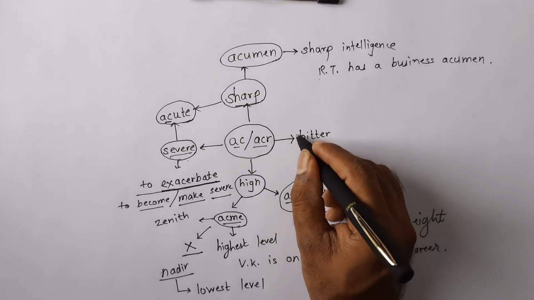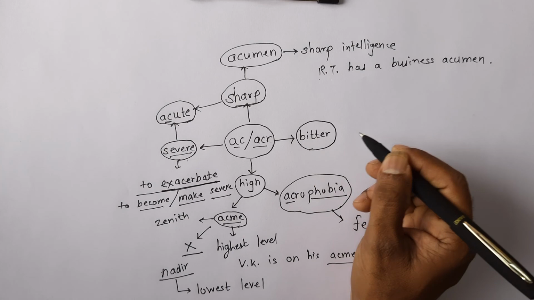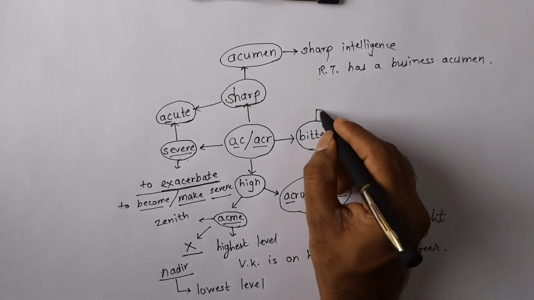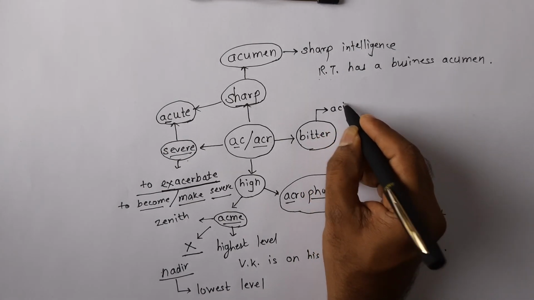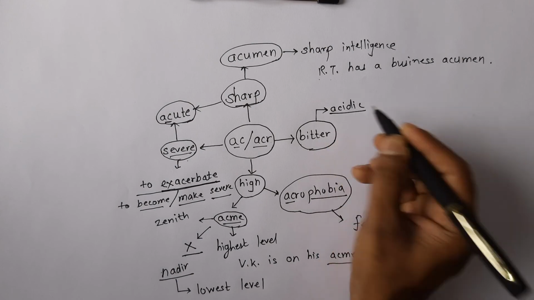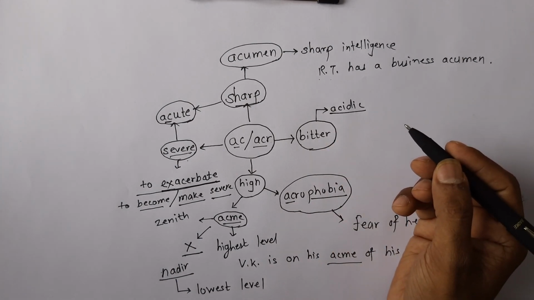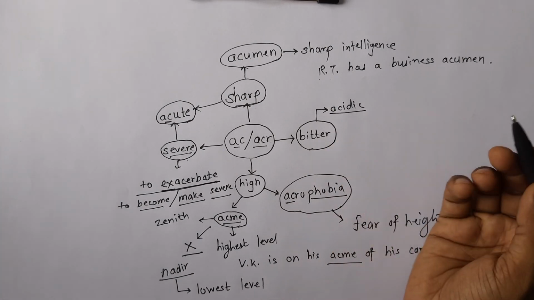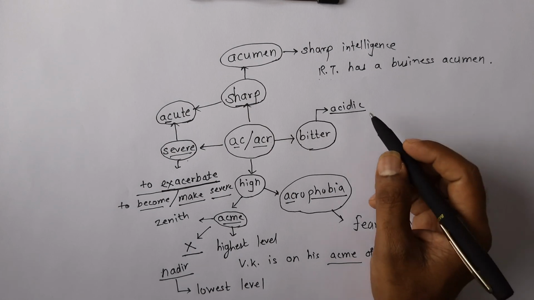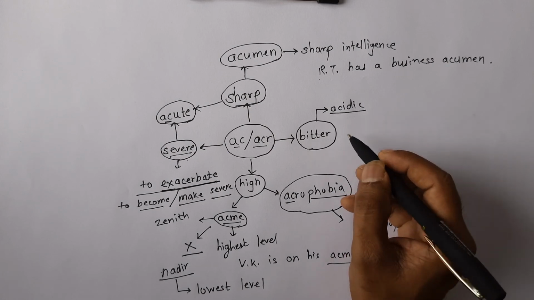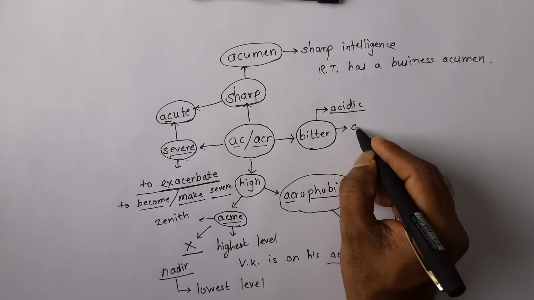Now I'll discuss four words having something to do with bitter. One word that you already know is acidic. Something acidic is bitter in taste. An acidic remark, an acidic taunt, is a very insulting taunt, a bitter taunt. Then acrimonious.